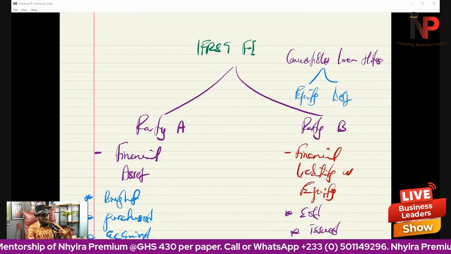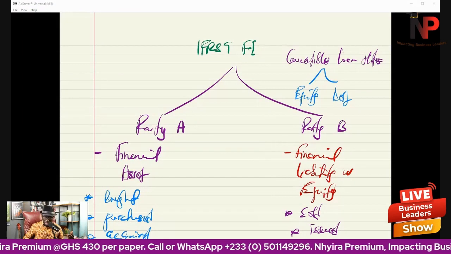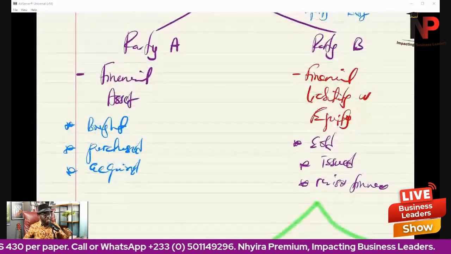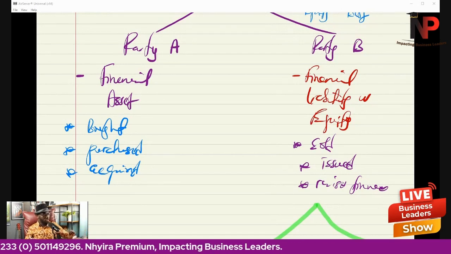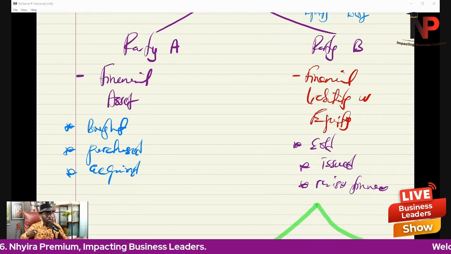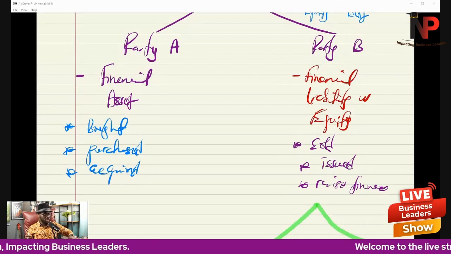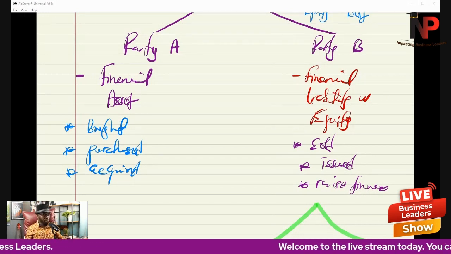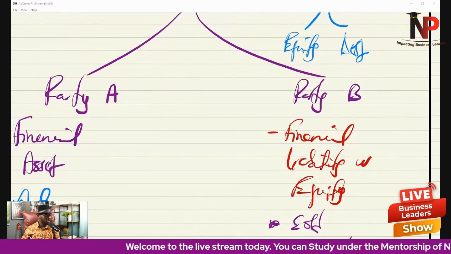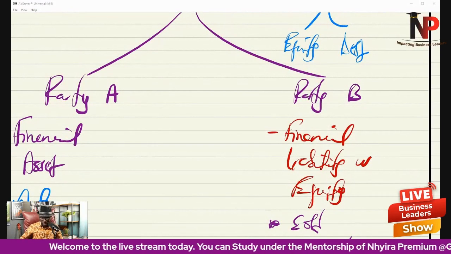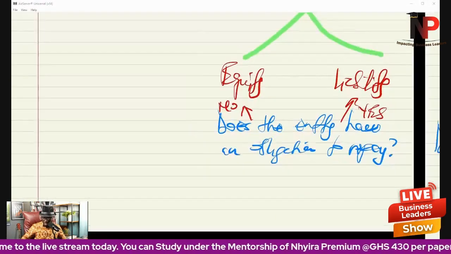Now, on Wednesday, we discussed briefly that a financial instrument is any transaction where one party will recognize a financial asset, and another party will recognize either a financial liability or an equity instrument. But the party that will recognize equity or financial liability, how do we recognize that?